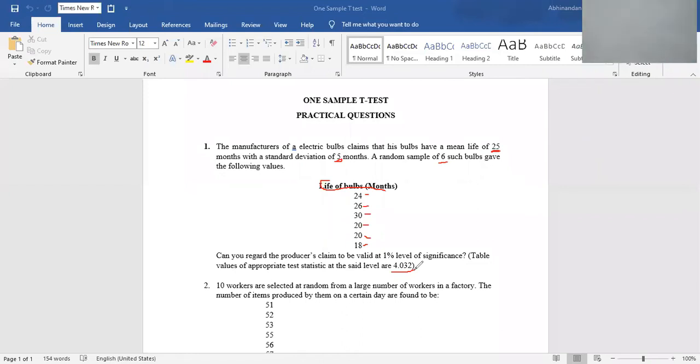I don't know whether it is visible or not. Okay.